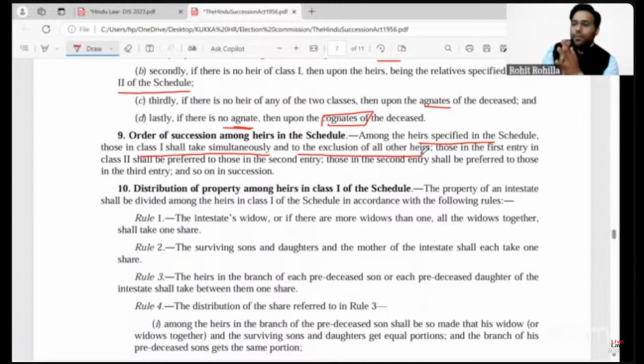If anybody from class 1 is present, the property will not devolve upon the other classes of heirs, that is class 2, agnates or cognates, right? And the people mentioned in class 1 will take the property simultaneously, which means that though they have a preferential right, among themselves they are to be treated equally. There is no preferential treatment, right?